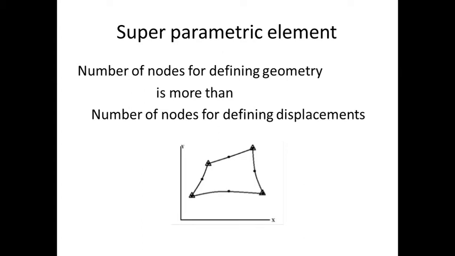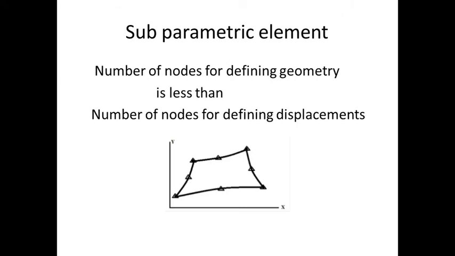The elements do not stop at this level, so we also need another element, the subparametric element. Here the condition is that the number of nodes for defining geometry is less than the number of nodes for defining displacements. So isoparametric means equal, superparametric means more than, and subparametric means less than. That means the number of nodes for defining geometry is less than the number of nodes for defining displacements.